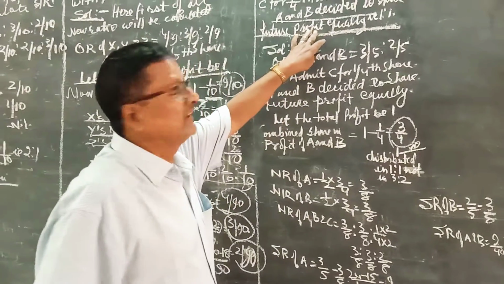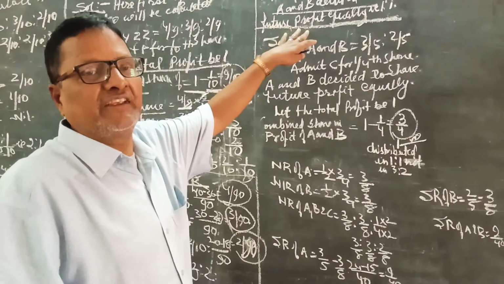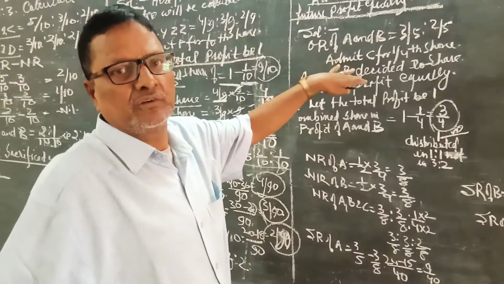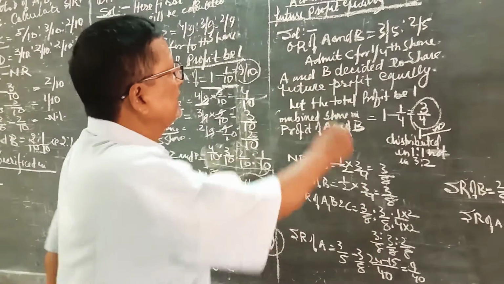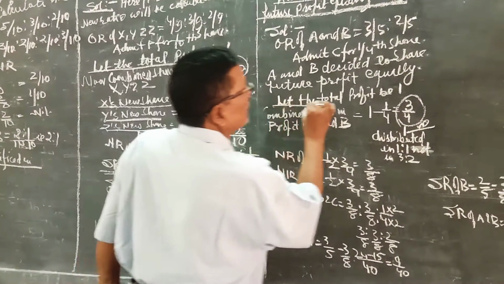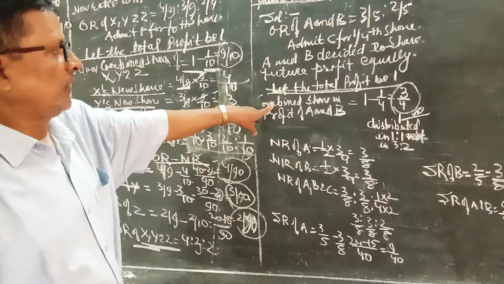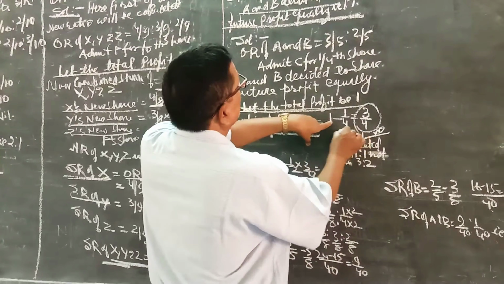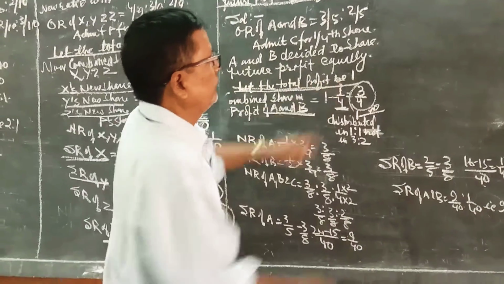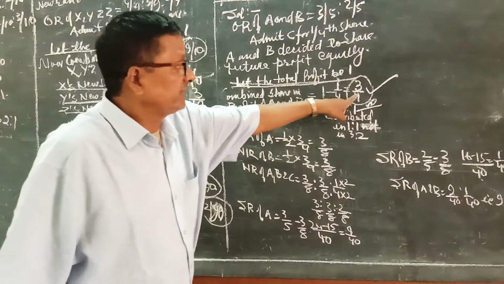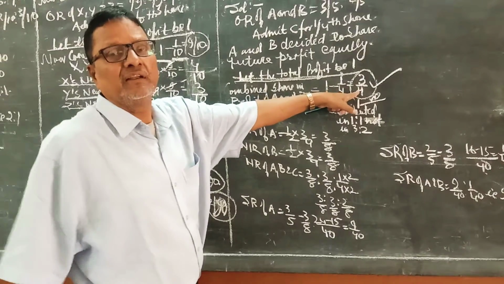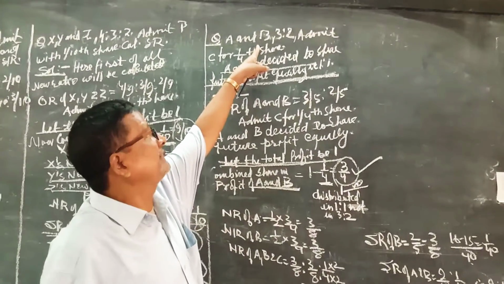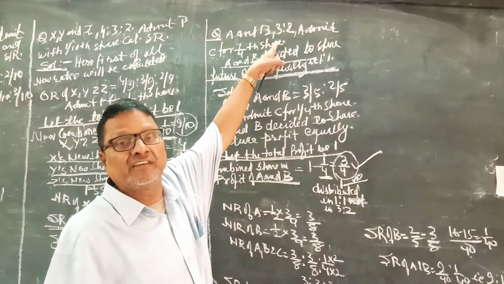In this case, the method for calculating the new ratio will be the same: we first assume that the total profit is 1, then go on further. The combined share of A and B will be total profit minus new partner's share, 1 minus 1/4, that is 3/4. Earlier, we distributed this combined share between old partners in their old ratio, and the resultant was their new ratio.